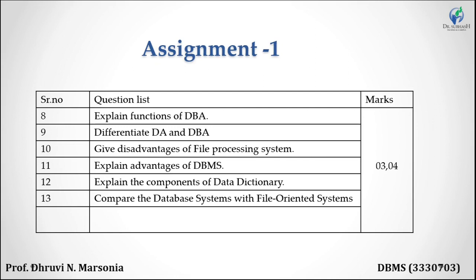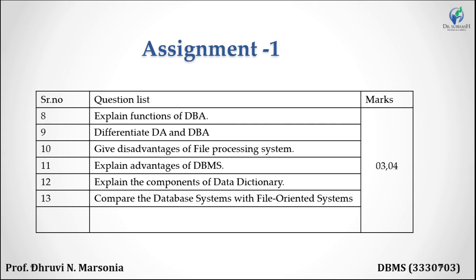Write all the disadvantages for file processing system or file oriented system. Advantages of DBMS means there are 7 or 8 advantages available for the DBMS. In this video we discussed them. So write all the advantages of the DBMS. Explain components of data dictionary: entity, attributes, relationship and key.